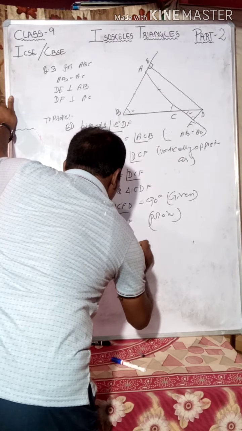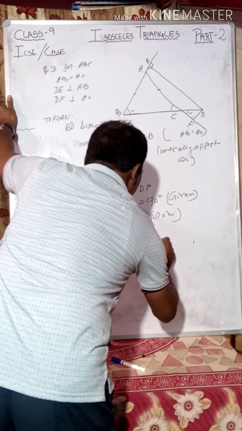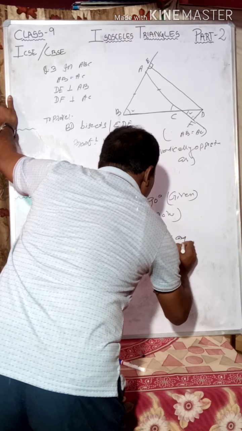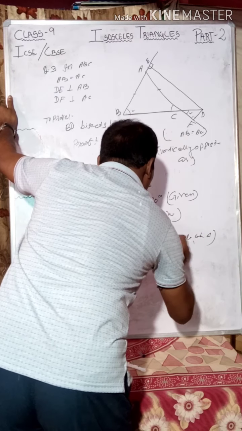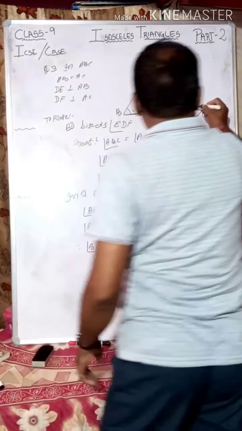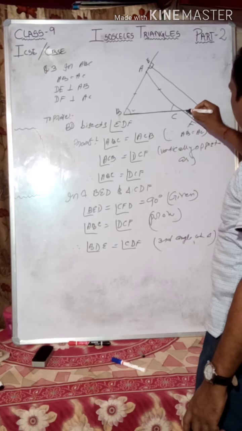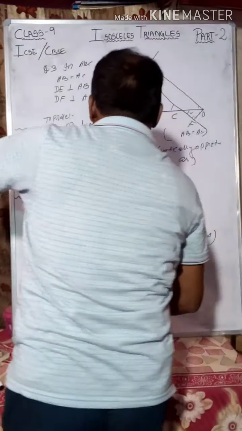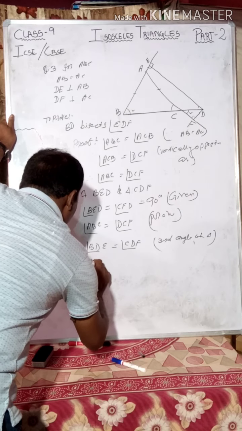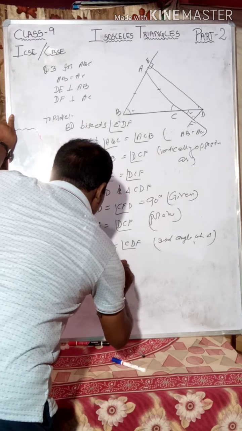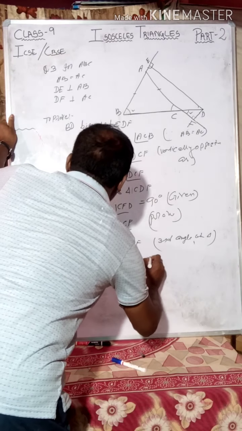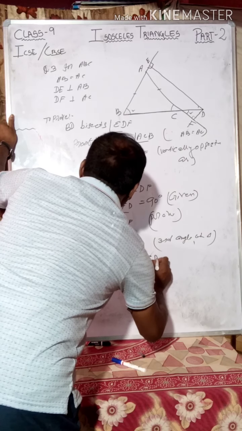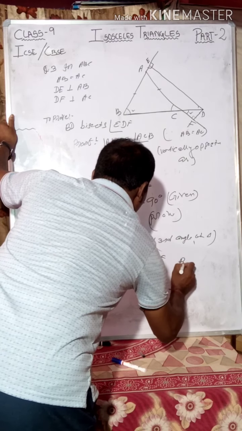The reason: third angles of triangles are also equal. If this angle is equal to this angle, BD is the bisector of the angle. So BD bisects angle EDF. Proved.